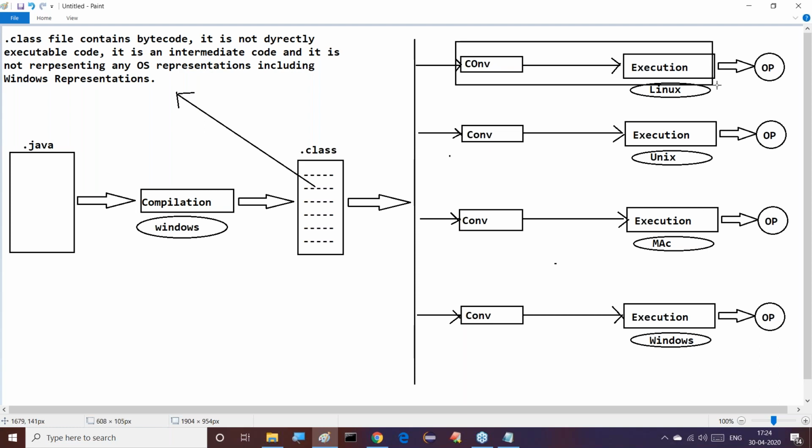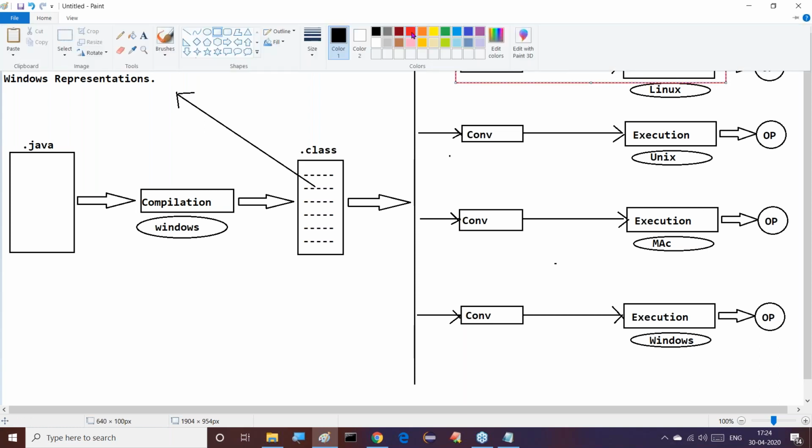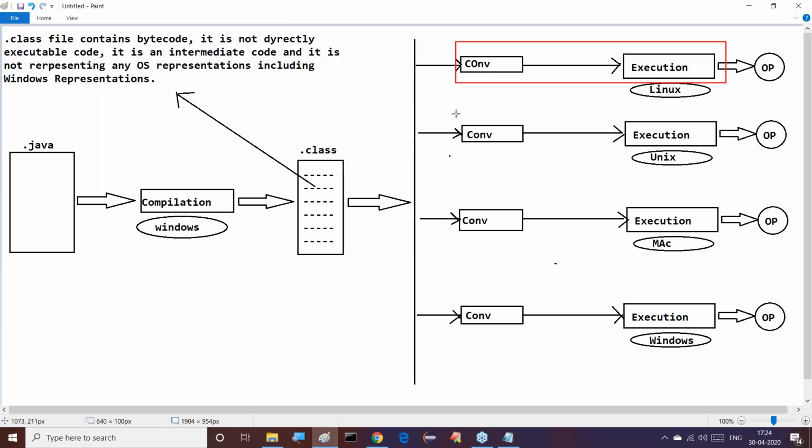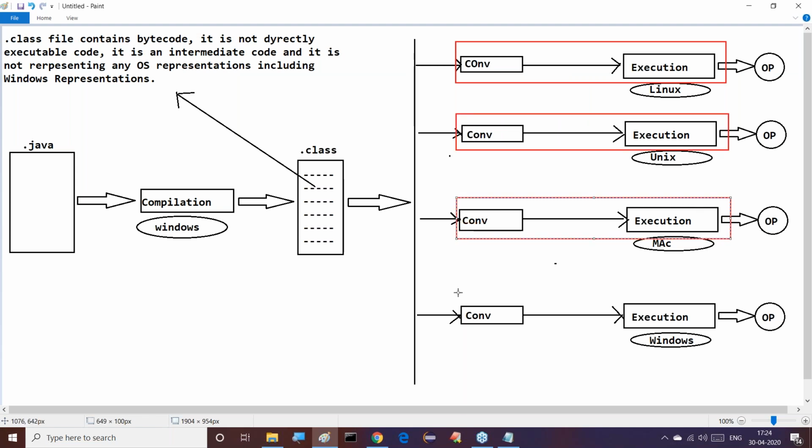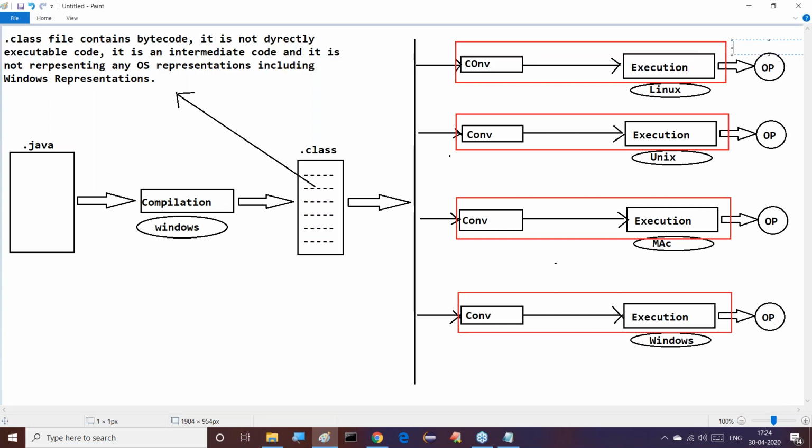That means both conversion as well as execution are provided in a single machine. This single machine is called JVM, Java Virtual Machine.